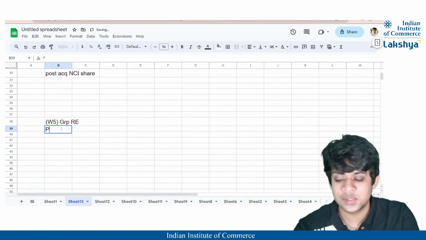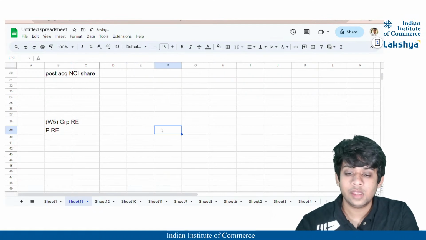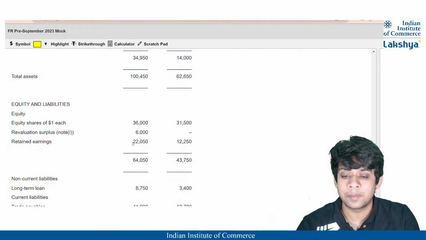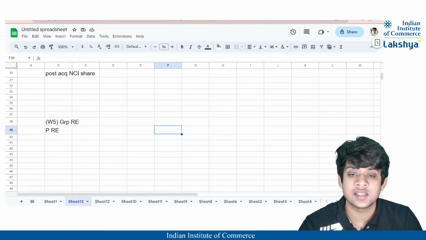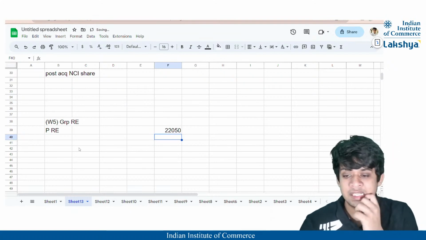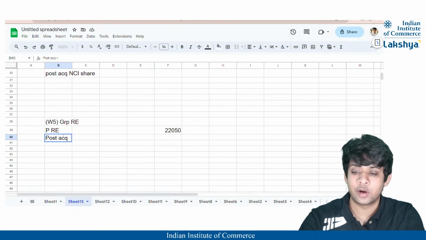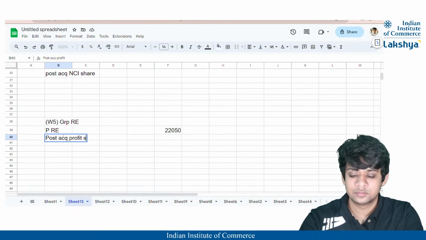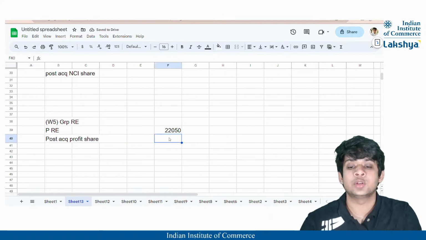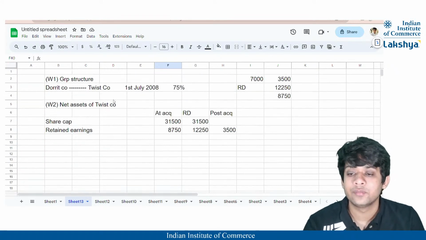So in the group retained earnings, we'll take the parent's retained earnings. That is nothing but, as stated in the question directly, the retained earnings of the parent company is 22,050, right? So 22,050. This is the parent's retained earnings. Then the post-acquisition profit share of the group will be included here, right? That will be added to the group retained earnings.